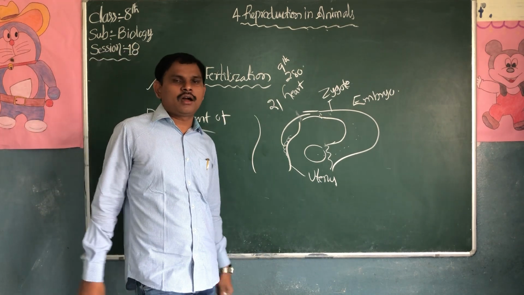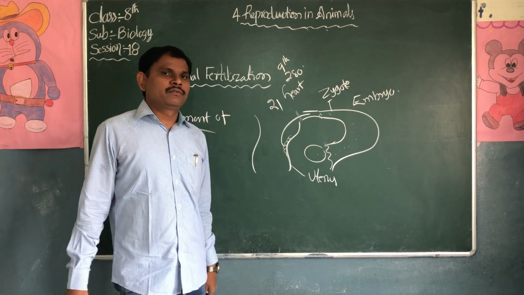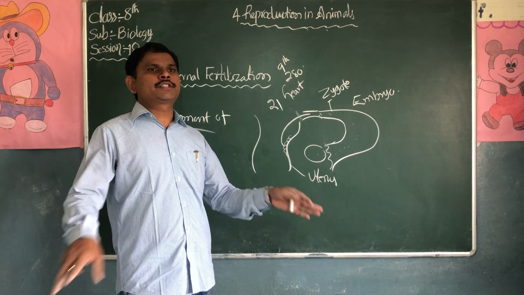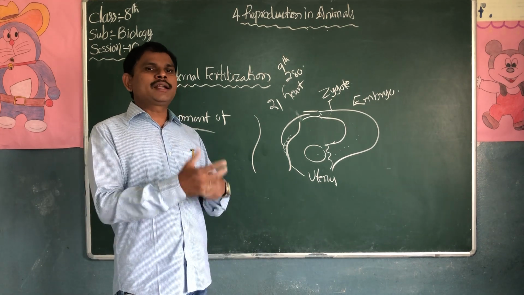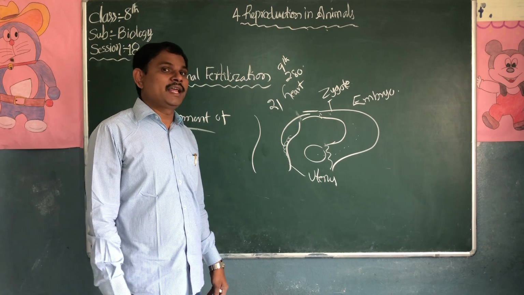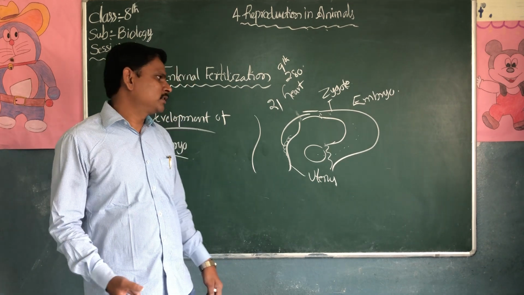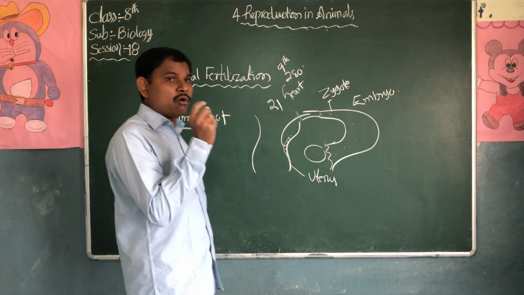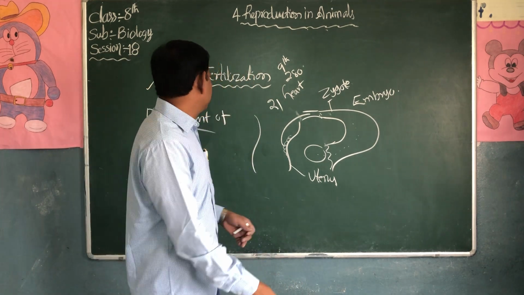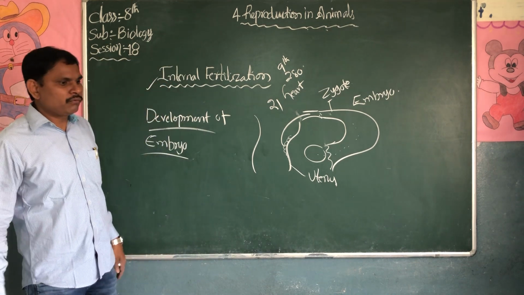For example, frog, we will discuss in the next class. For example, fishes release the sperms outside the body into the water. In the water, the fertilization takes place outside the body. In the ovum, there is food material to grow the babies. So this is the development of the embryo.